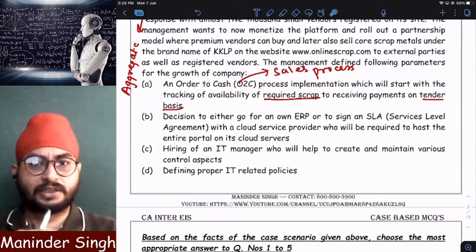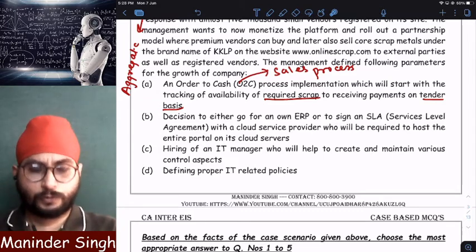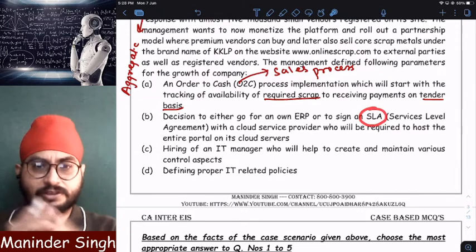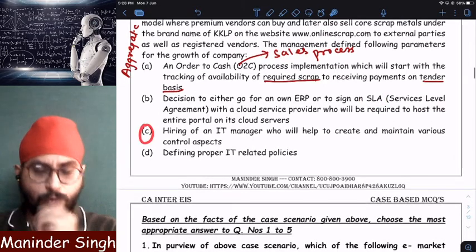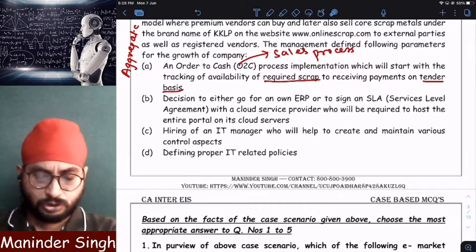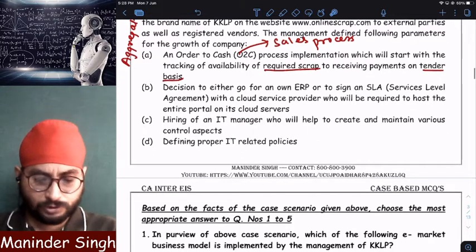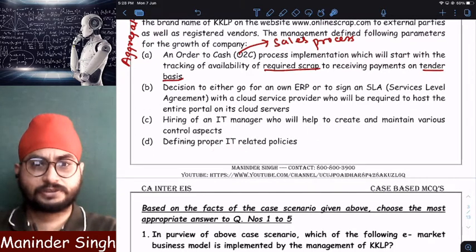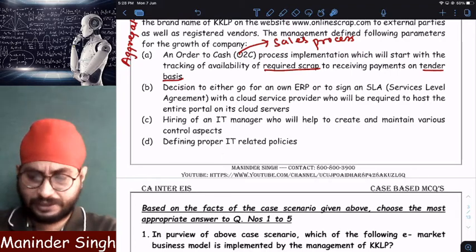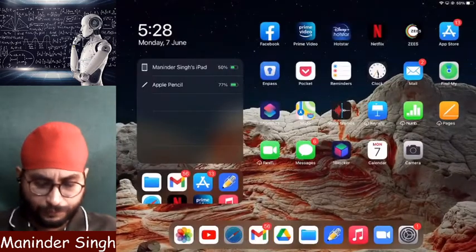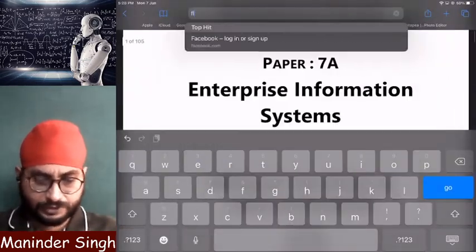The agreement between KKLLP and the cloud provider is called what? Service level agreement. Number three, it wants to hire an IT manager who will take care of all the IT controls related to e-commerce. And it also wants to design IT related policies like privacy policy. Like when you go to Flipkart or Amazon, you will see policies, right?